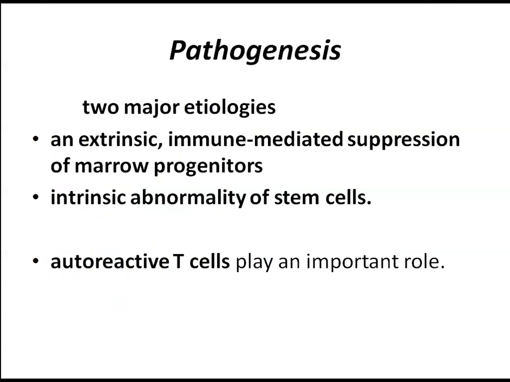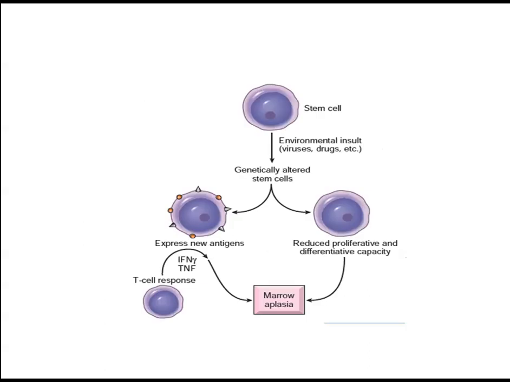Coming to pathogenesis, it has two major etiologies. One is extrinsic immune-mediated suppression of hematopoietic progenitors by viruses, drugs, or radiation or environmental insult, and an intrinsic abnormality of the stem cell, which is further damaged by autoreactive T cells.